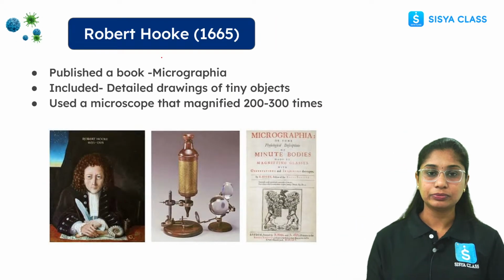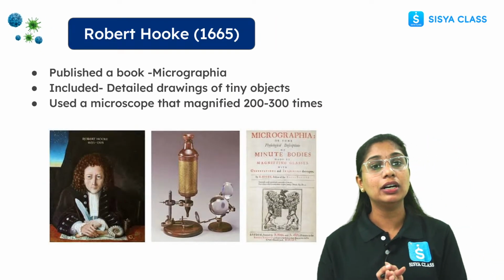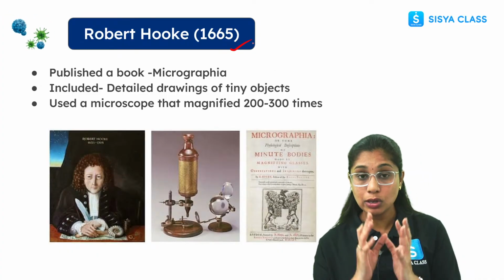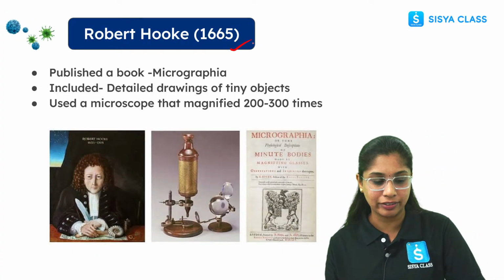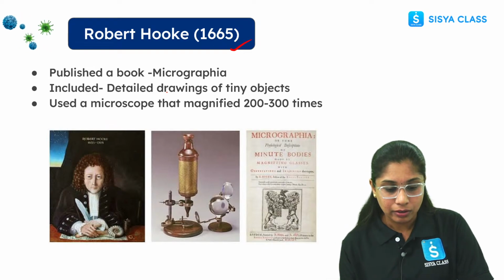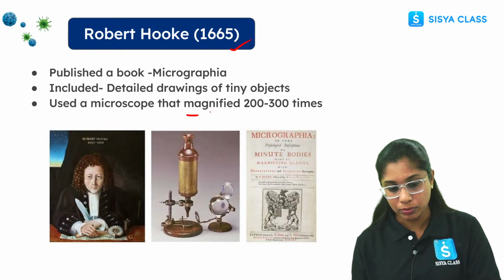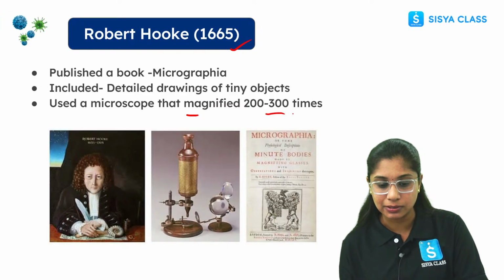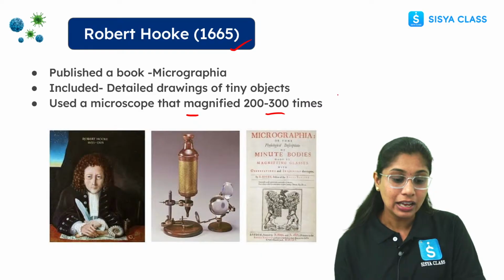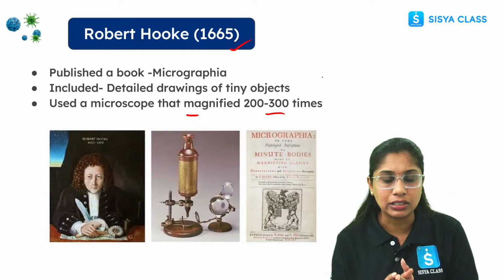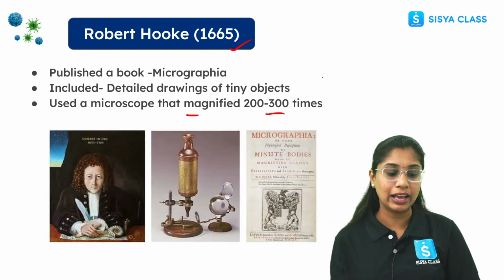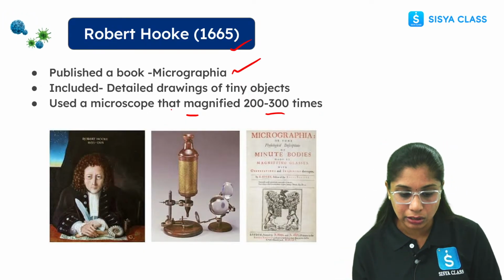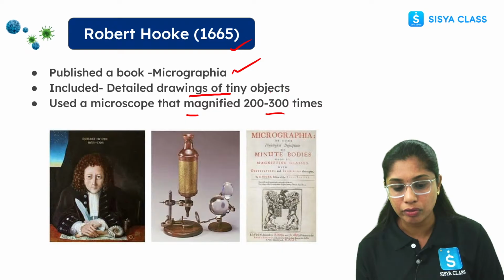The microscope was first invented by Robert Hooke in the year 1665. Just listen like a story, everyone. He invented a microscope which could magnify tiny objects 200 to 300 times. Imagine how strong it would be. He wrote all his observations in a book called Micrographia, which included very detailed drawings of very tiny objects.